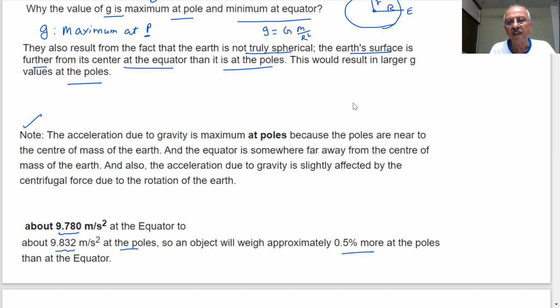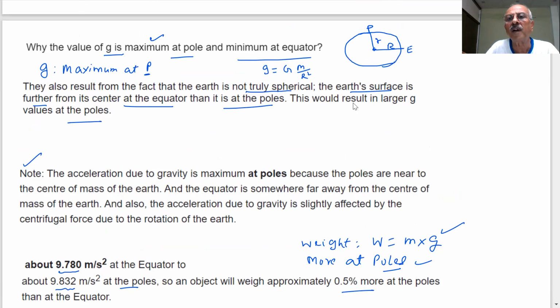Is it correct? So the weight will be more where? W is equal to m into g. So g is more at the poles, so weight will be more at the pole. The weight of the object will be more at the poles than at the equator. Clear? Important point: approximately 0.5% more at the pole than at the equator. Important questions from this subtopic will be asked to the students in many ways.